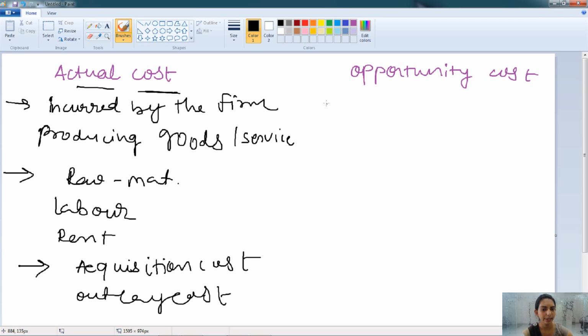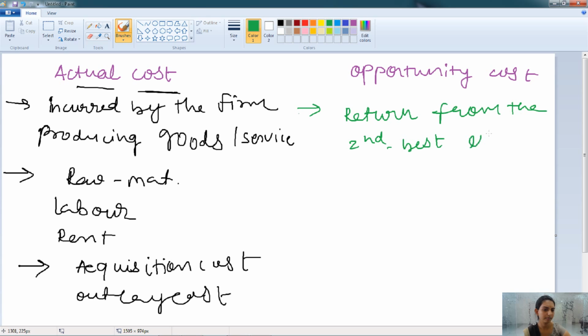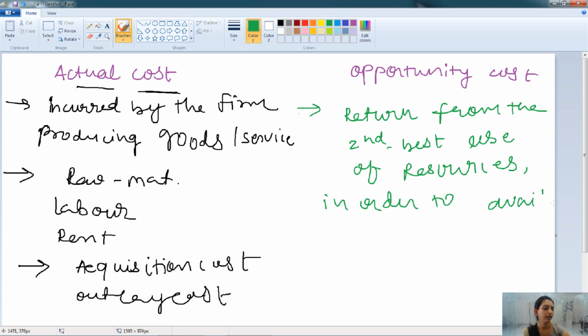Let's understand the opportunity cost. What is the opportunity cost? Opportunity cost is the return from the second best use of a firm's resources in order to avail the best use of resources.